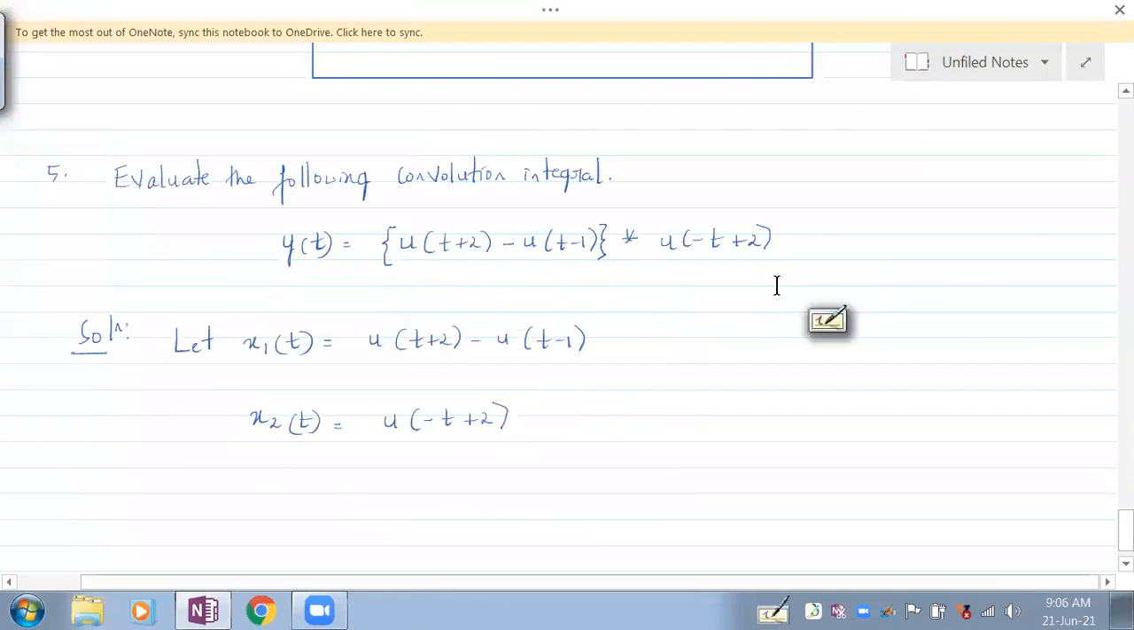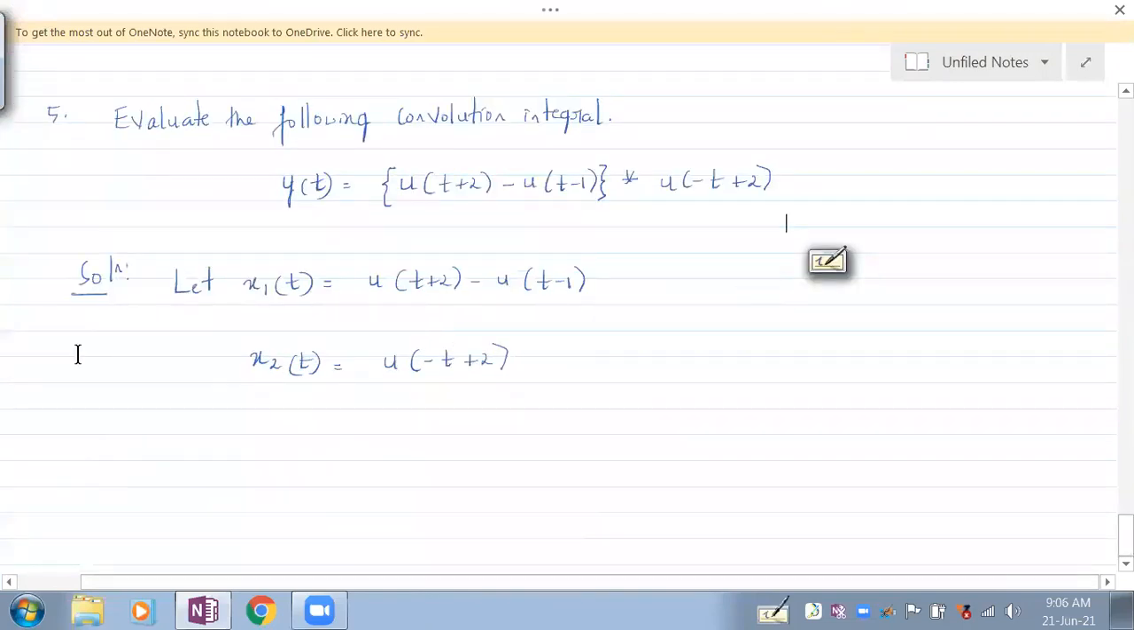Now let's see the fifth problem, wherein again we are asked to find the convolution integral of the two signals. Here, the first signal: what is the range of the first signal? Can you identify it? It is u of t plus 2 minus u of t minus 1. So this is the first signal. What is the range of this? -2 to 1. Very good.